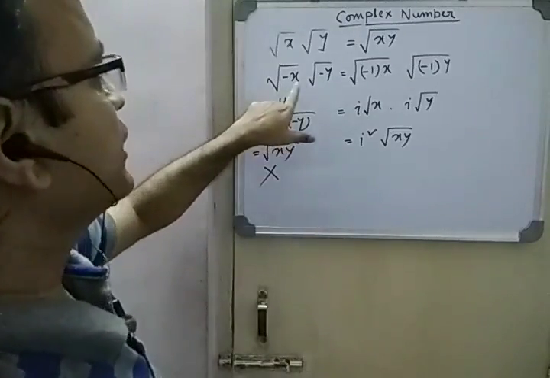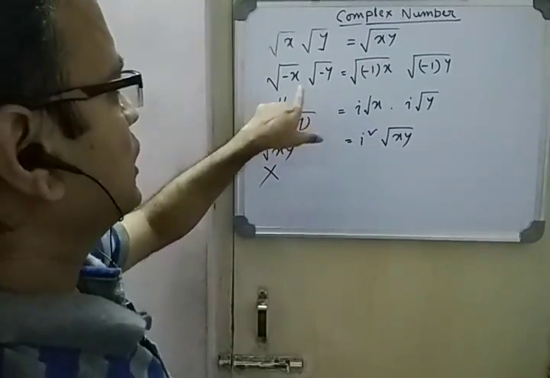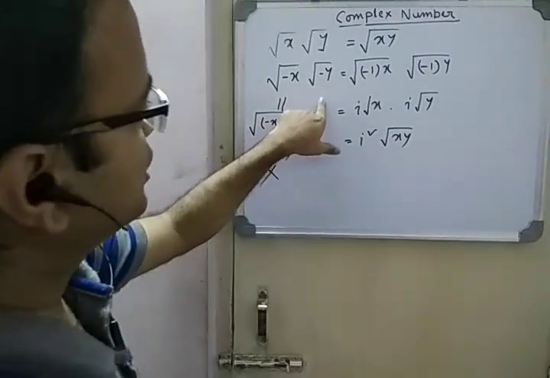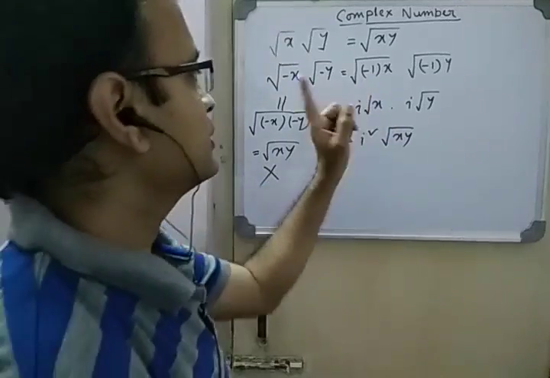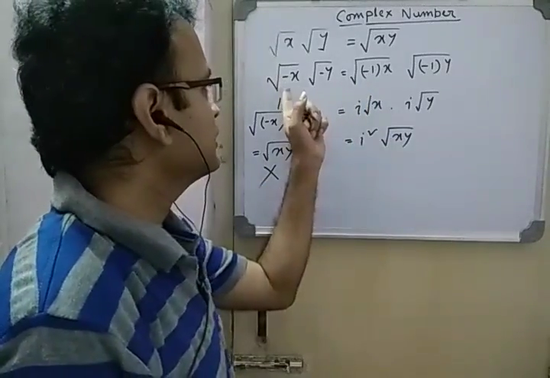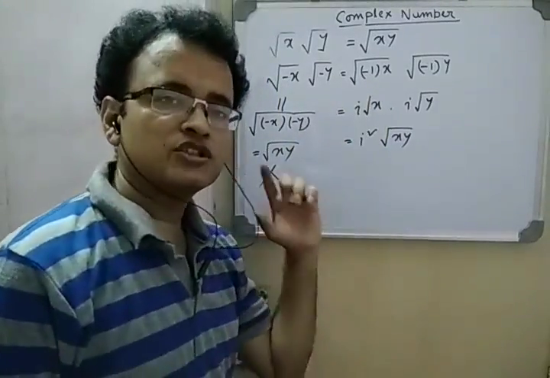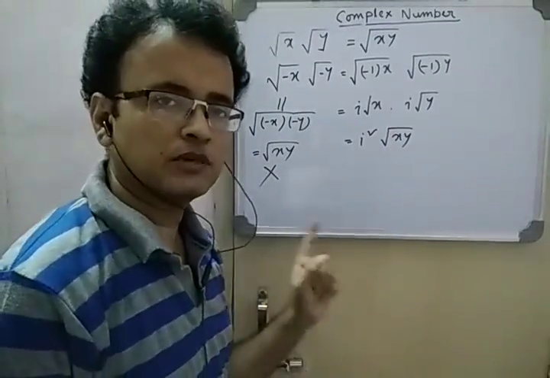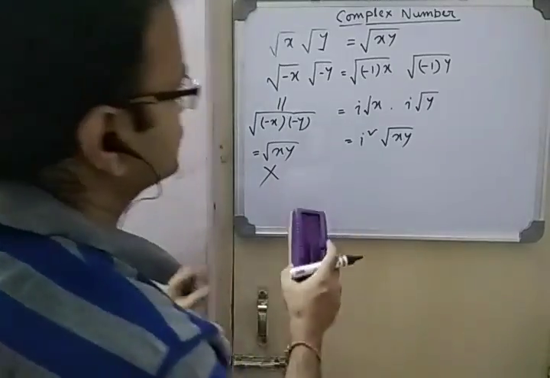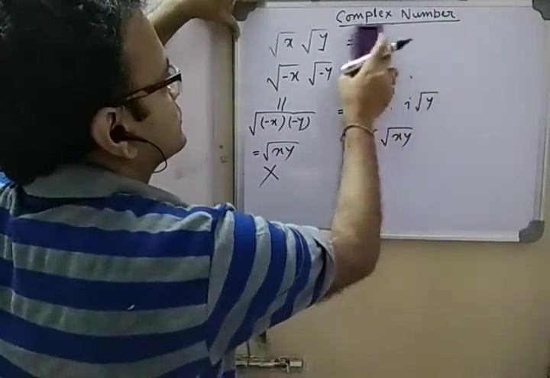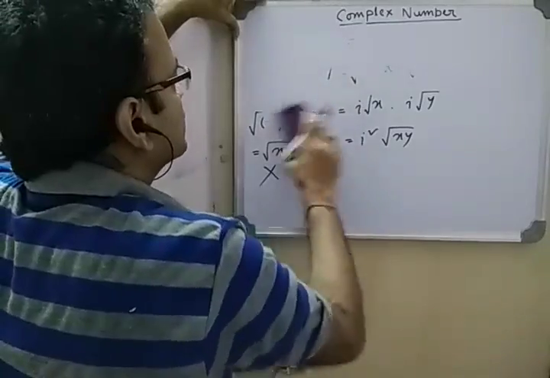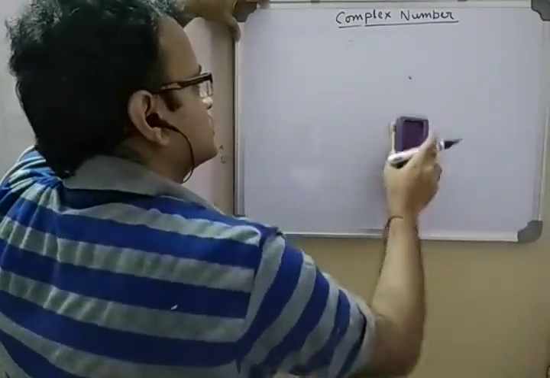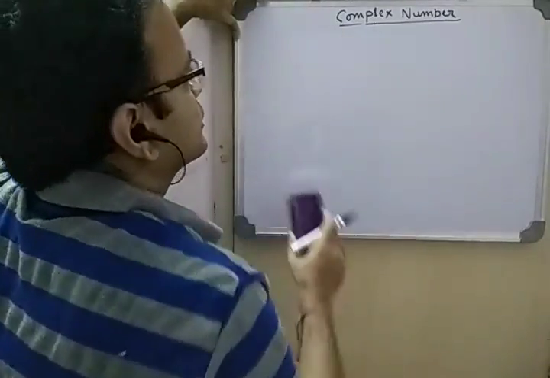When two negative numbers are there, root x into root y will follow the multiplication rule only after converting the minus sign with i square, so that i comes into play, and then you do the normal multiplication. This is one exception, so while dealing with the algebra of complex numbers, you need to be a little bit careful.